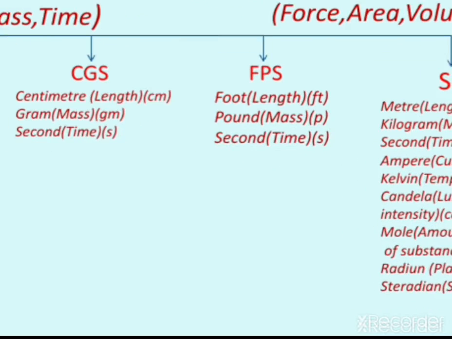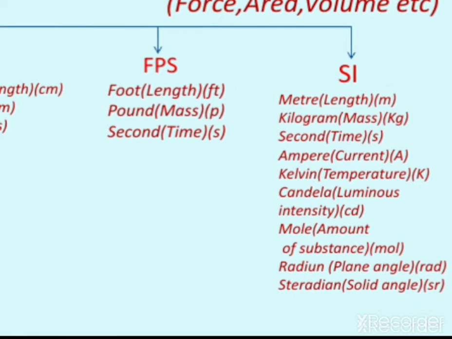So there are in total 7 fundamental units under the SI system, and these are meter for length, kilogram for mass, second for time, and the new fundamental units under the SI system are ampere for current, Kelvin for temperature, candela for luminous intensity, mole for amount of substance, and then radian for plane angle and steradian for solid angle.